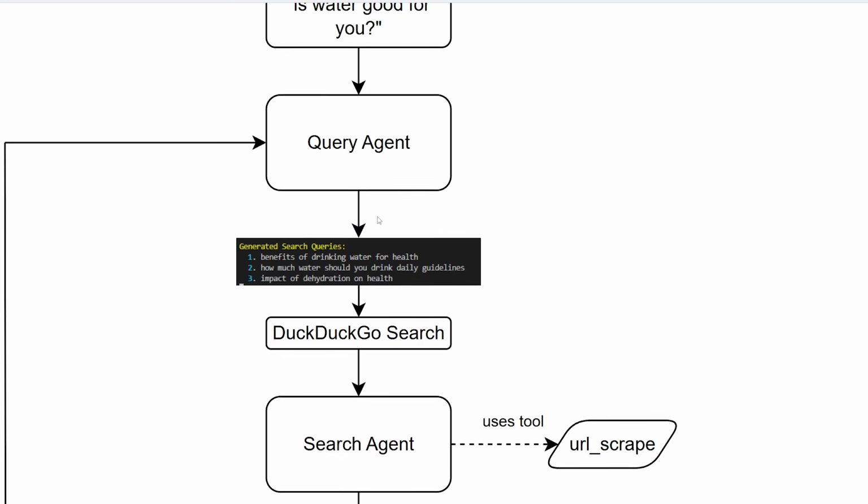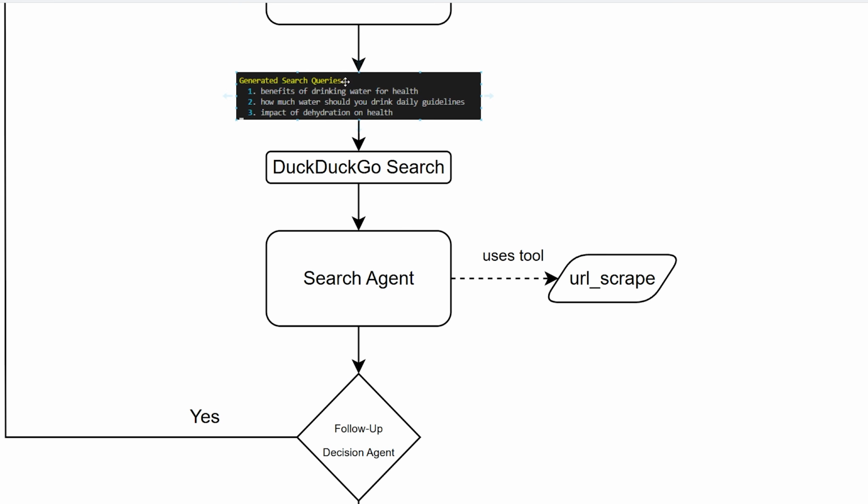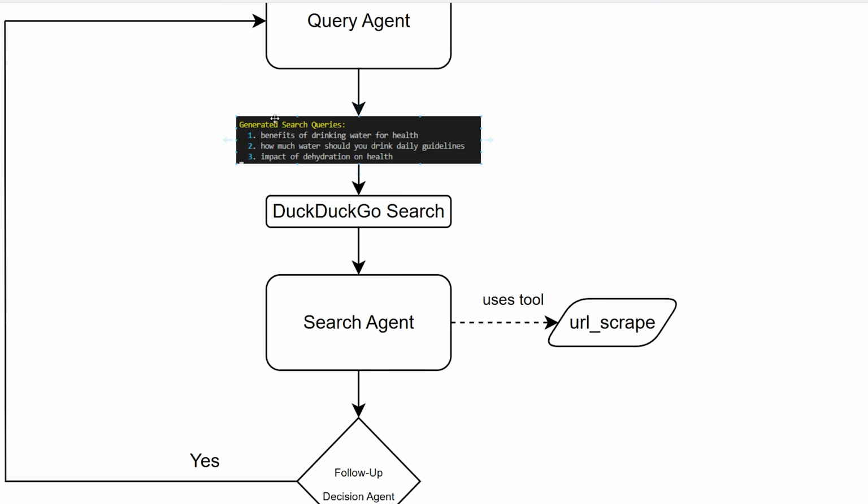And then it also gives you the reasoning. Once we have our generated search queries, we're going to feed them into the DuckDuckGo search API. The reason we're using this one is because it's completely free. So for every single search query, we're going to use DuckDuckGo search to get at least one website URL. You can expand it to get other websites, like 3 or just however many you want.